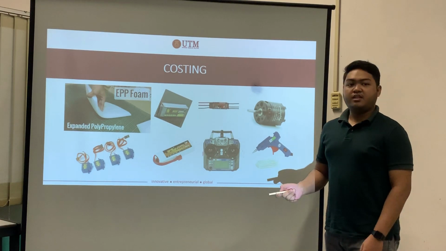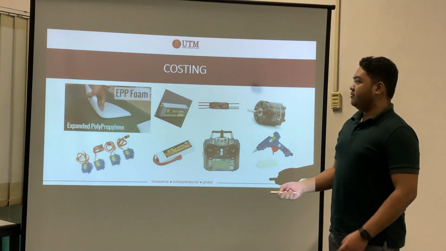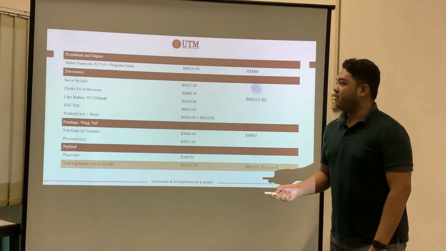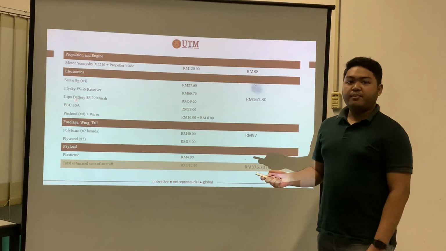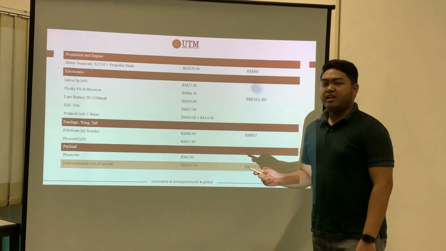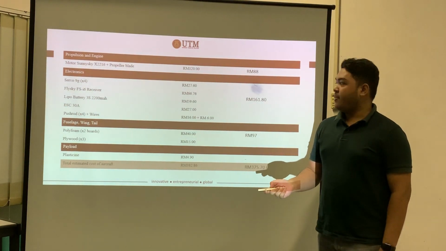Here is the costing part of the aircraft. We consist of 4 main parts of costing, which are propulsion and engine, electronics, fuselage, wing and tail, and also payload.